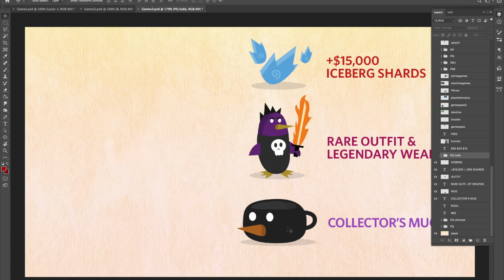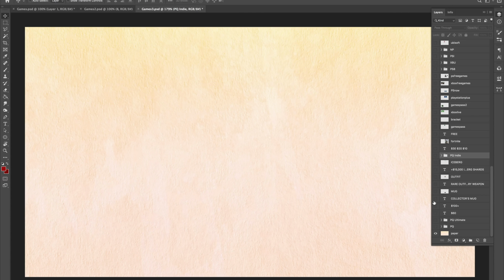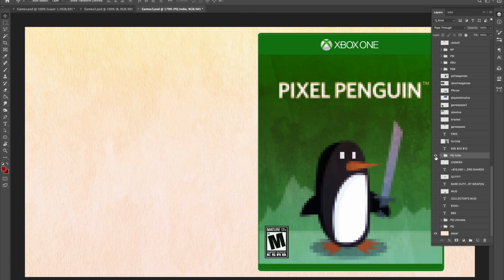In reality, these show up a lot smaller in the final piece, but I want to make sure they're big enough that they're not going to get pixelated if I do have to scale them up or down or anything like that, except for this case because this is supposed to be a pixelated indie game.